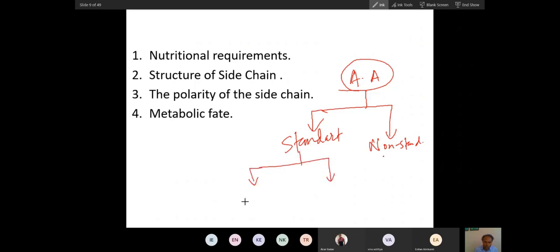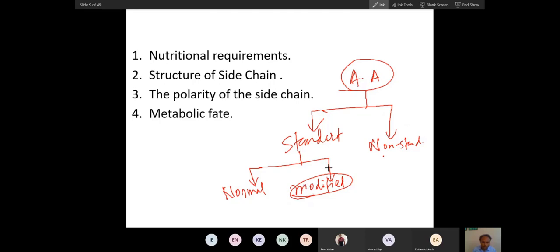Then the standard has normal standard and then modified. There are a few modified, and these are very good examples: gamma carboxyglutamate, hydroxyproline, and acetylation and methylation of amino acids in histone. These are examples of modified amino acids.